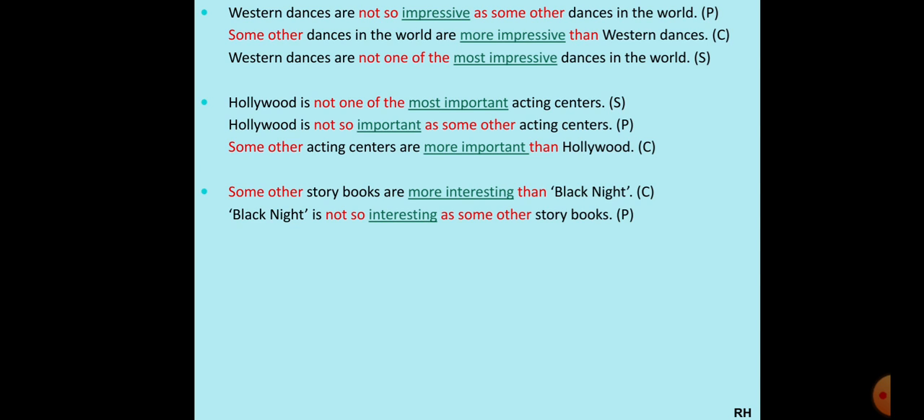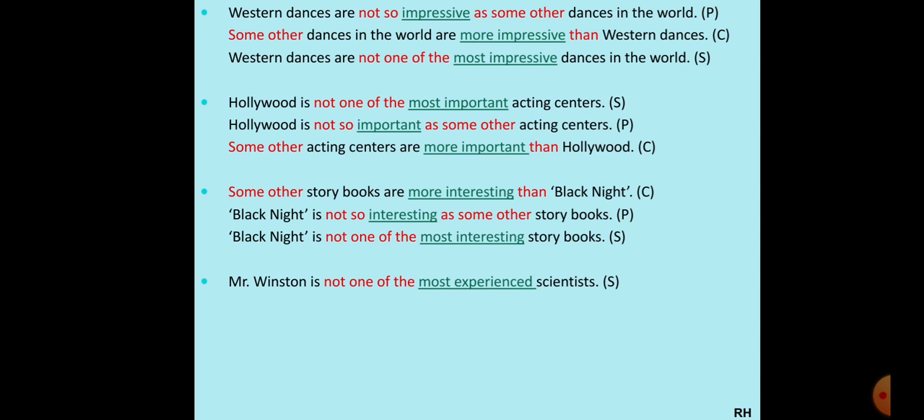Then you change it into superlative. Black Knight, again it will remain in the beginning, is not one of the most interesting. Interesting will become most interesting storybooks. This is your superlative sentence. Let's look at the next one.